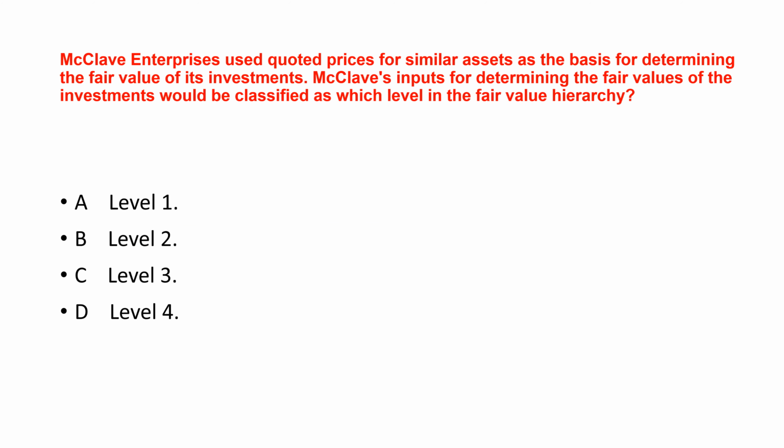Next question. McClave Enterprises used quoted prices for similar assets as the basis for determining the fair value of its investments. McClave's inputs for determining the fair values of the investments would be classified as which level in the fair value hierarchy? The correct answer is B. Quoted prices for similar assets are level 2 inputs in the fair value hierarchy.